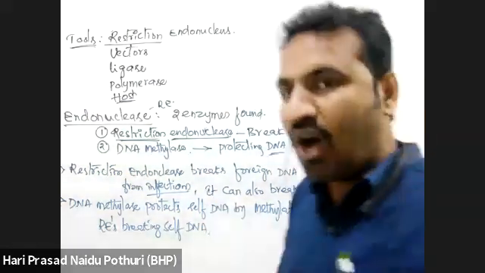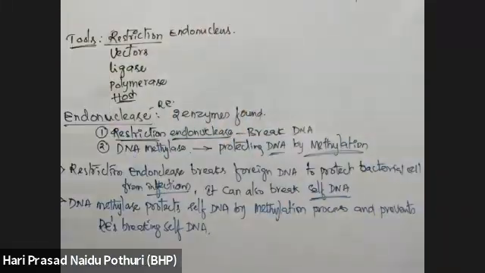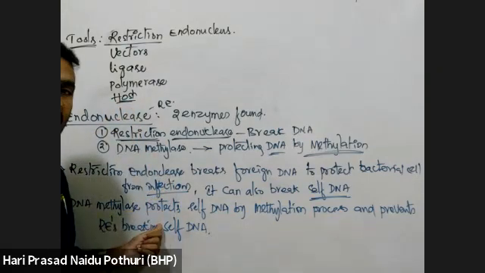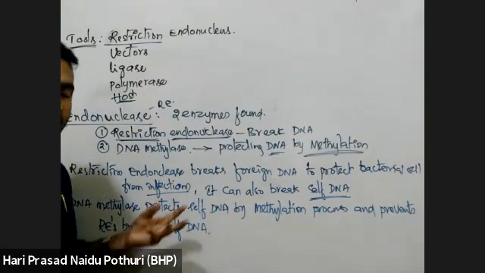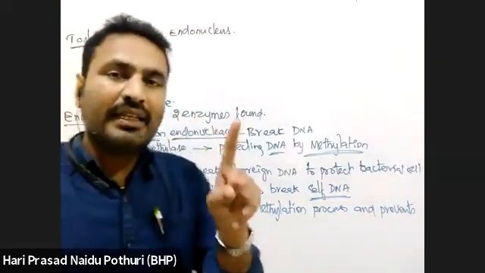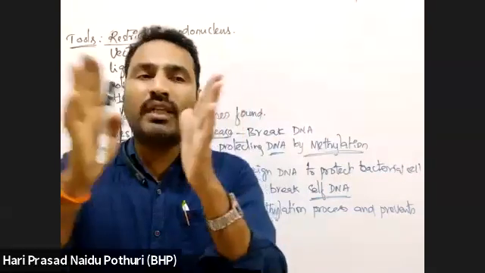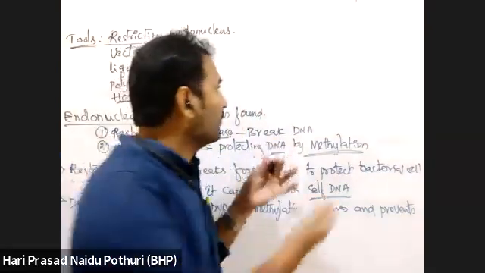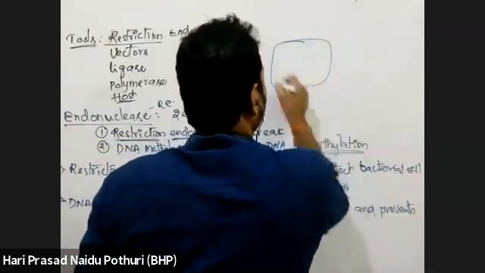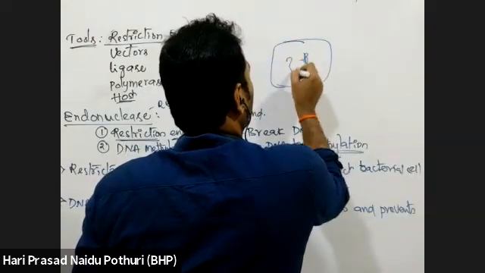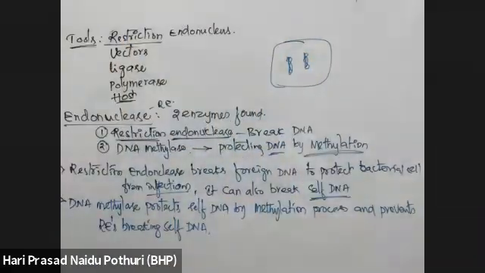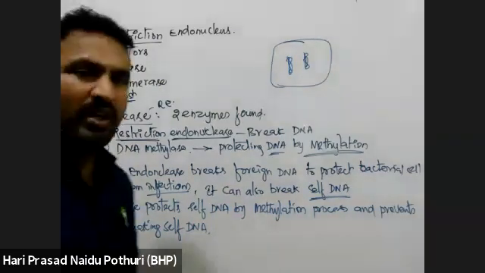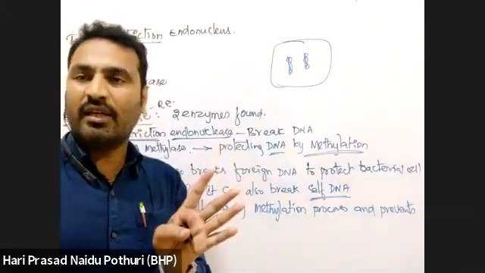See here how the methylase is adding methyl groups and preventing the breakage by restriction endonuclease. Means when two DNAs are present in a cell, one is foreign DNA and another one is self DNA, or many foreign DNAs are also there.